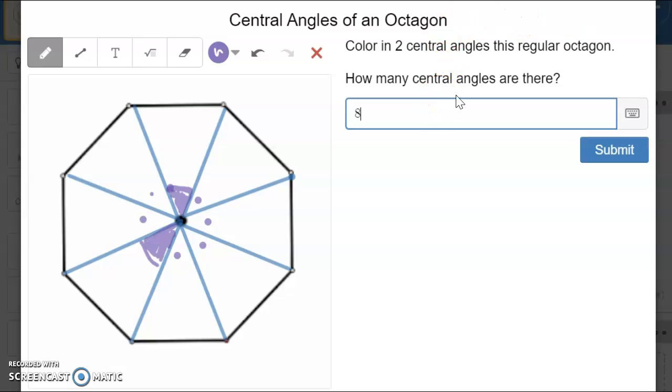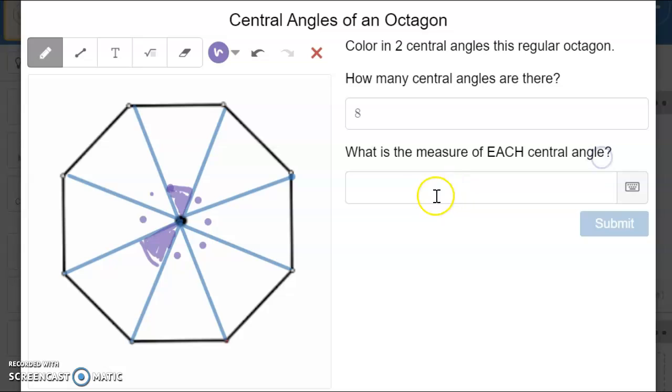Because there are 8 radii, that also means we have 8 central angles. And what is the measure of each central angle? Well, we know that the whole revolution is 360 degrees, and we have 8 equal angles because the sides are the same.